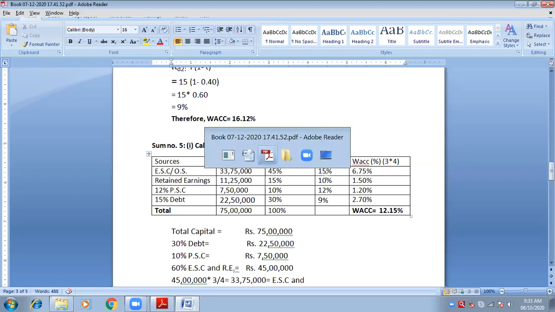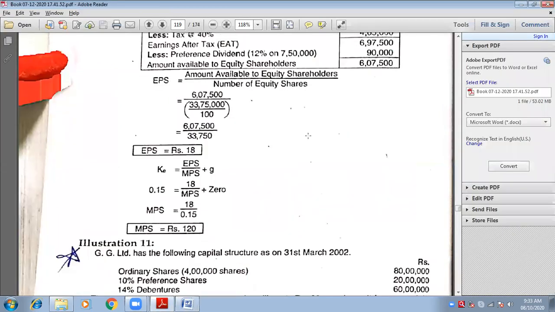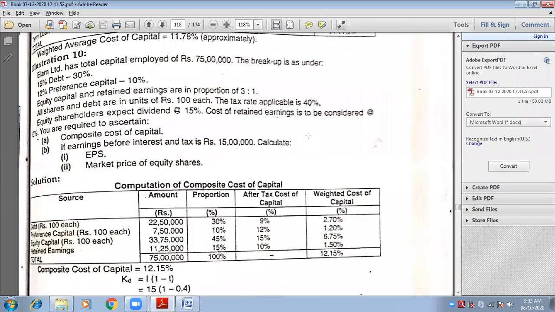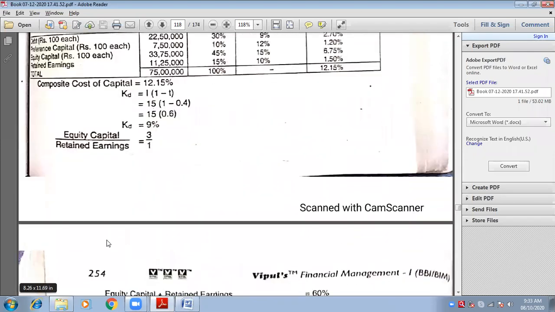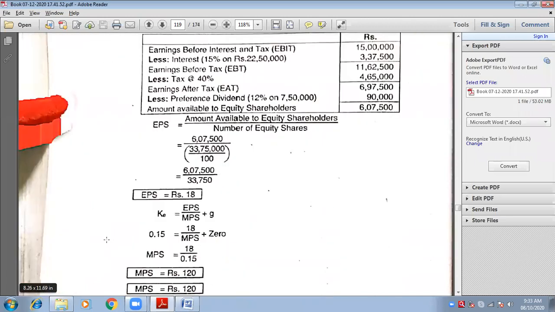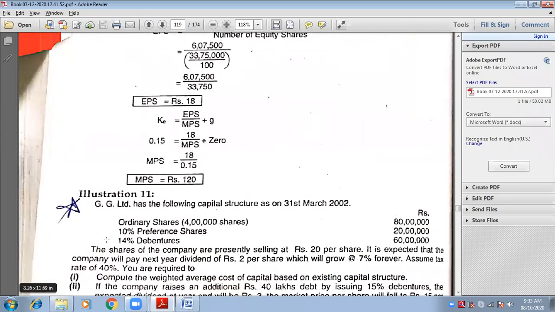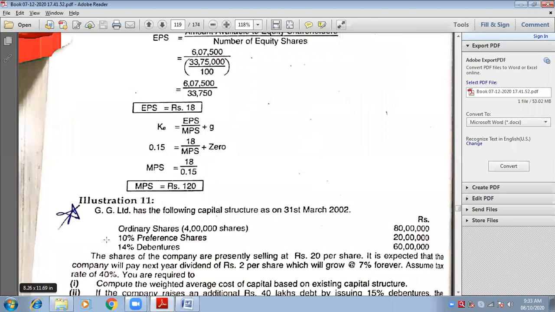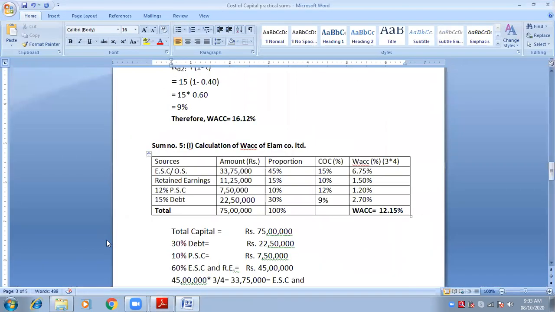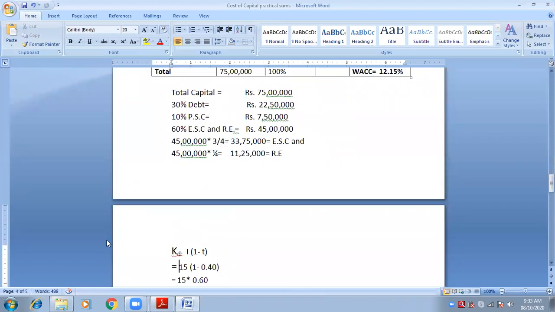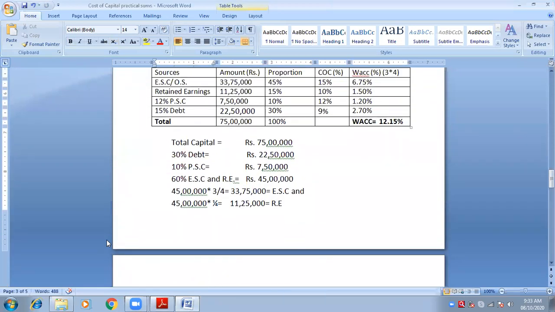It was written in the question, no? Look at the question. Equity share is of 100 each, no? Are you getting my point? So we need to convert this 15%.